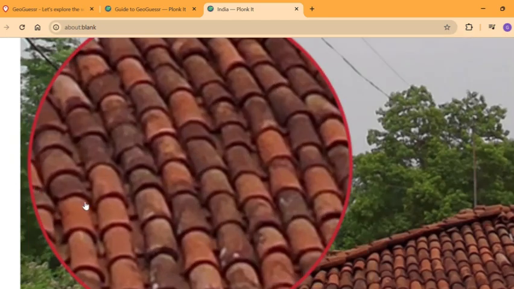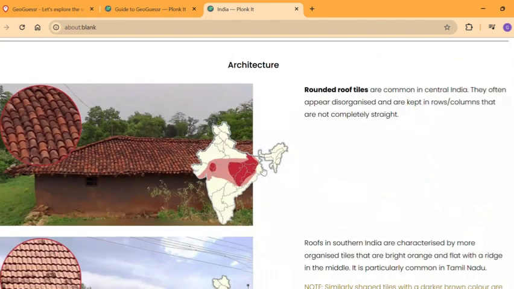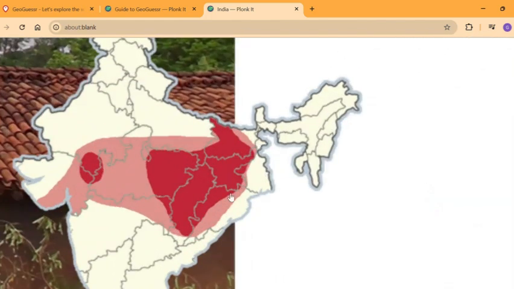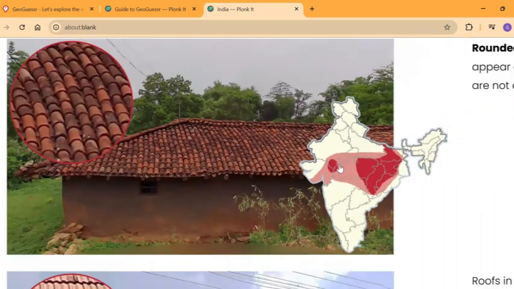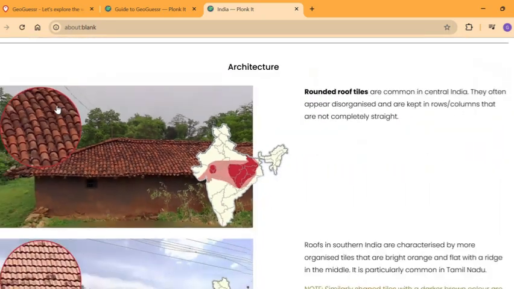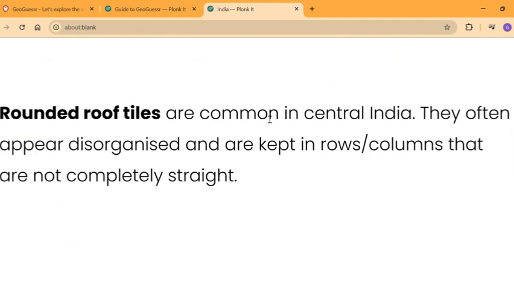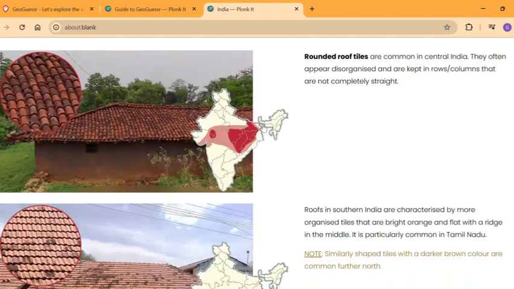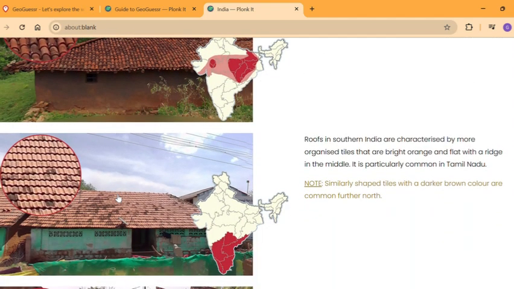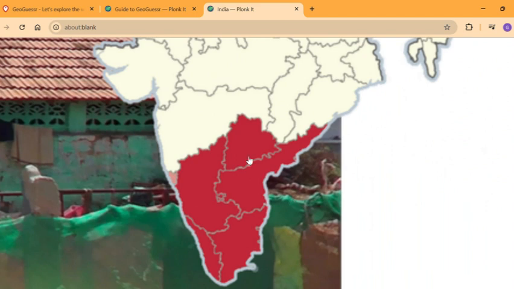So we have these types of tiled roofs, which are only available in these parts of India: Bihar, Jharkhand, Chhattisgarh, Madhya Pradesh, as well as southern Rajasthan. So these areas have a lot of red roofs, rounded roof tiles we could call them. They're common in central India. They often appear disorganized. For the organized ones though, they're only found in southern Indian states, also known as